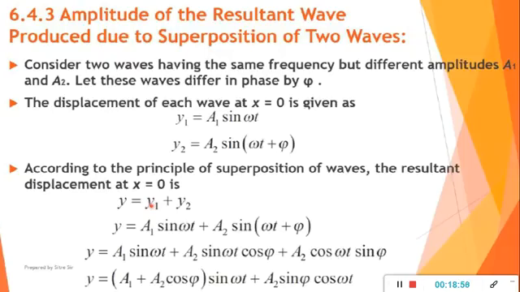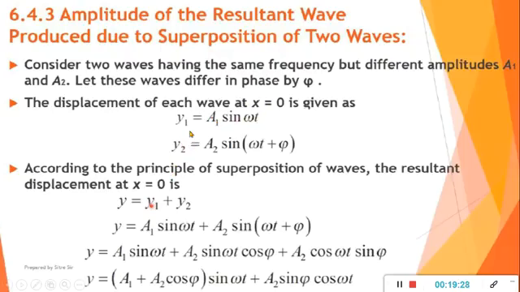For this we have to consider two waves having the same frequency but different amplitudes, A1 and A2. Let these waves differ in phase by phi. Now the displacement of each wave: we know the general equation, which we saw in the first lecture. A sin omega t is the general equation to represent a simple harmonic wave.